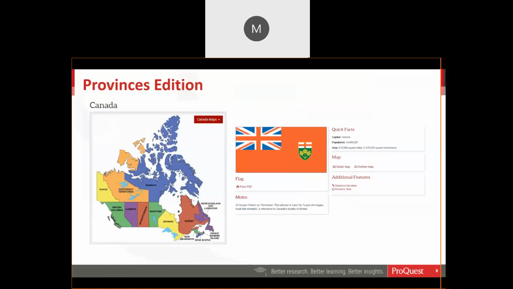Then there's the Provinces Edition. Much like the States Edition, only it's focused on all of the provinces of Canada. So again, you'll see maps and the provincial motto. You'll see the distance calculator and time, as you will in the States Edition. And here we're showing the actual map. And this is one way to navigate within CultureGrams.